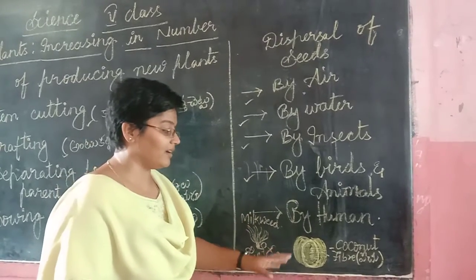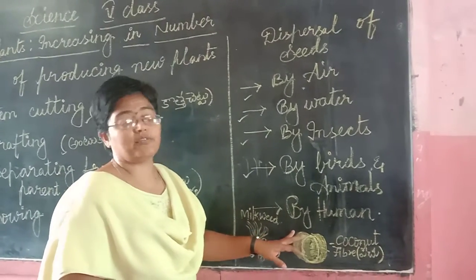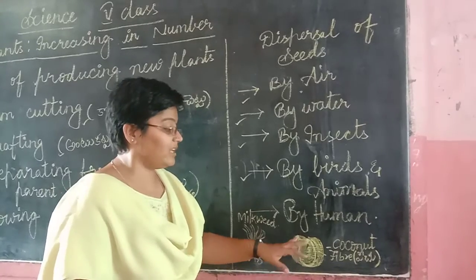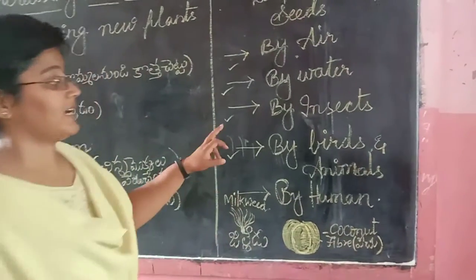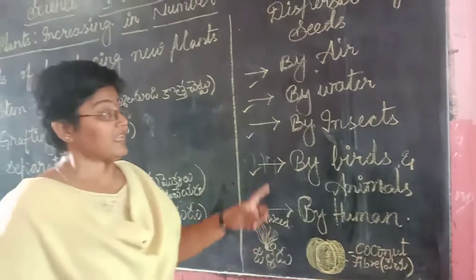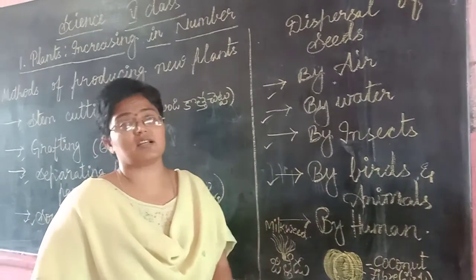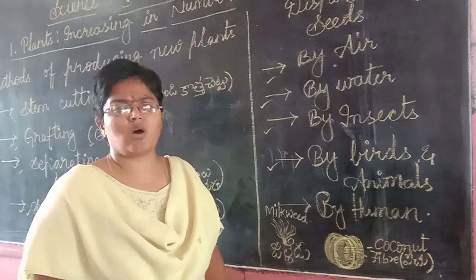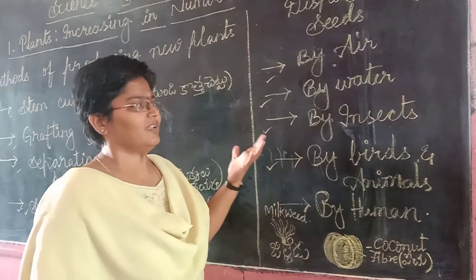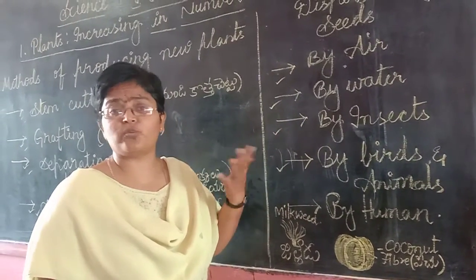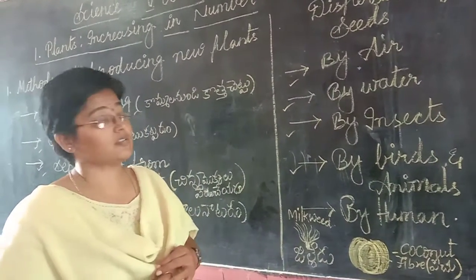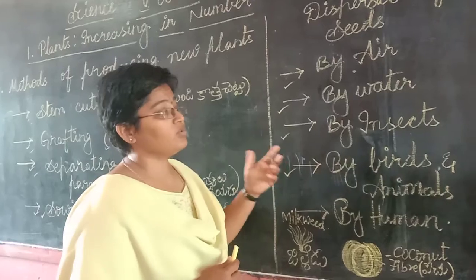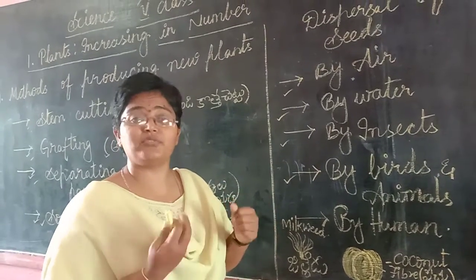In the same manner, on the shore we can find many coconut plants because of their fibrous structure. So let us come to the next point, children, that is nothing but dispersal by insects. You may have a doubt about how insects can take part in the making of new plants. So that is what we want to see: how insects help in making new plants.